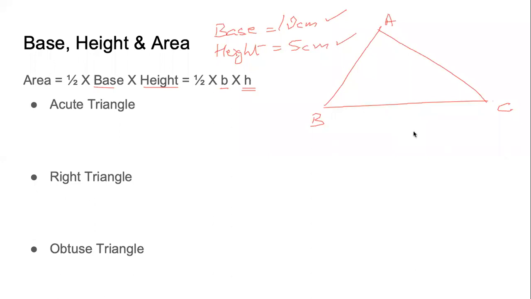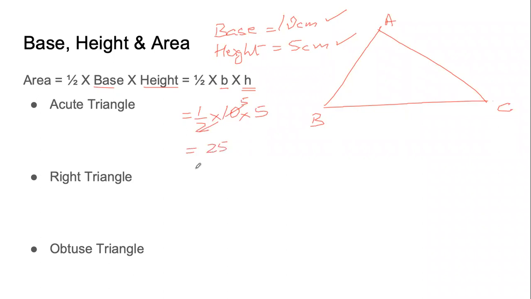The values are very, very simple. All you had to do was use the formula which is already on the screen. Using the formula, 1 by 2 multiplied by base, which is 10 centimeters, so multiplied by 10. Height is 5 centimeters, so multiplied by 5. Now 10 by 2 is 5. 5 into 5 is 25.